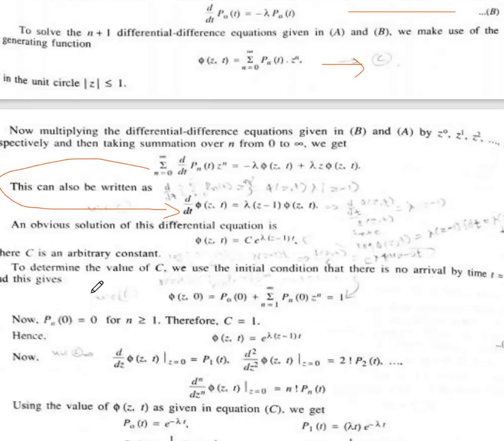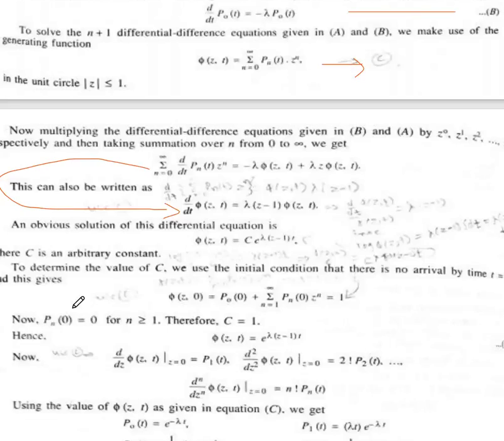After solving, the above differential equation reduces to the following form: phi(z, t) equals c e raised to the power λ(z minus 1) t.